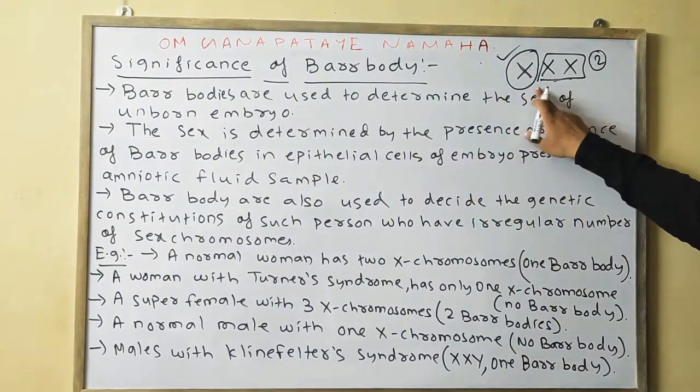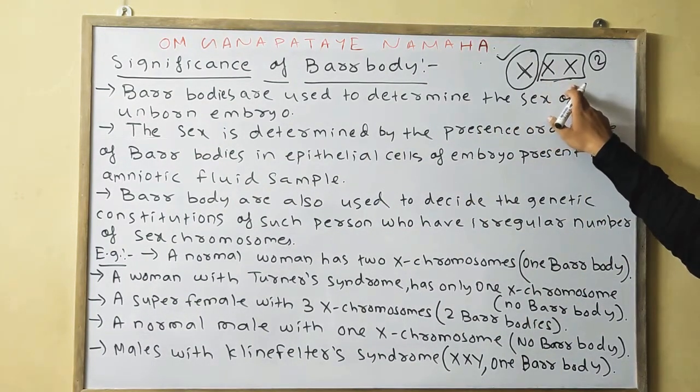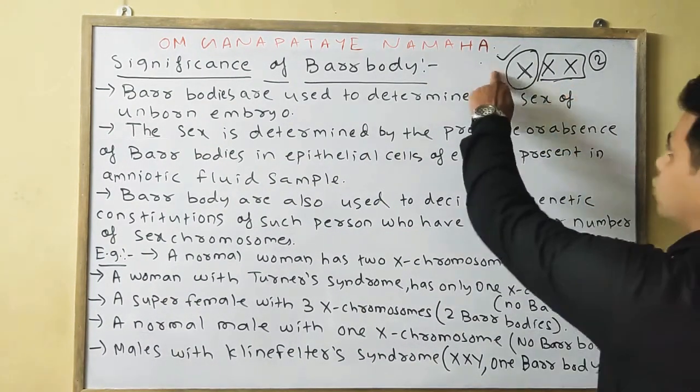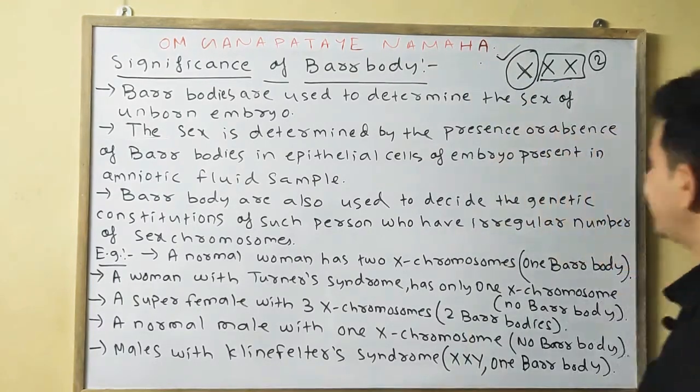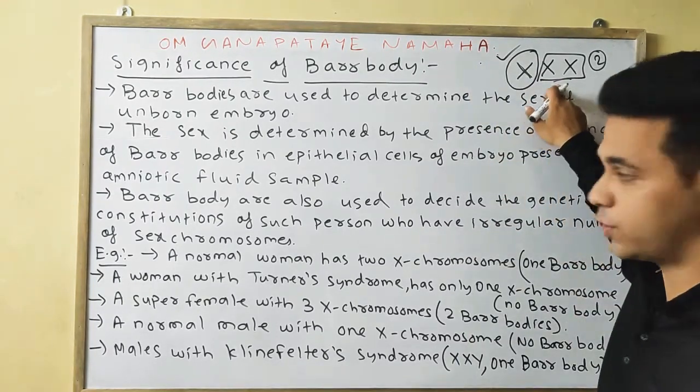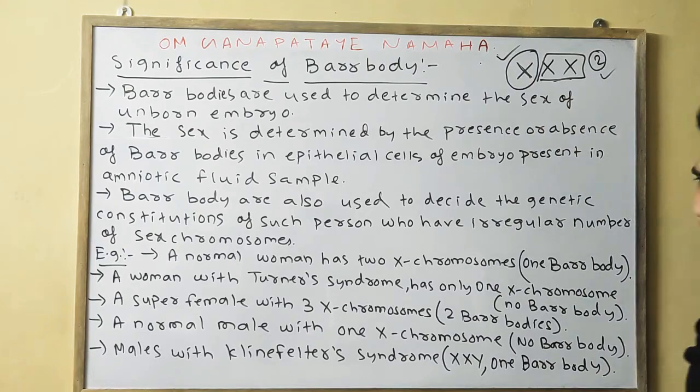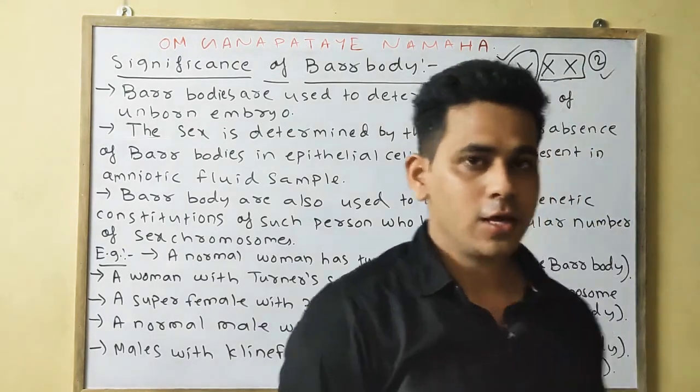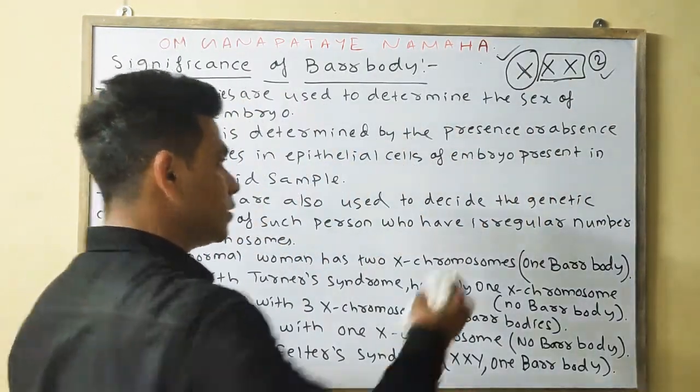So in here 3 X chromosomes are present, only 1 X chromosome will get activated, that's why the other 2 will get inactivated. So in this case two Barr bodies are present. Okay, so these are the cases in case of female.